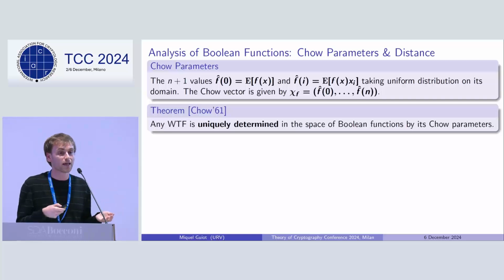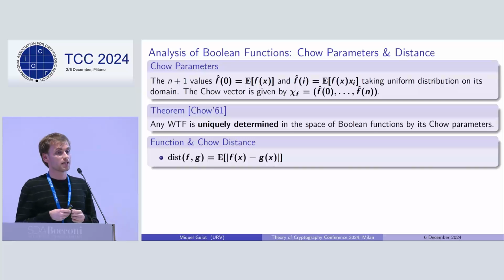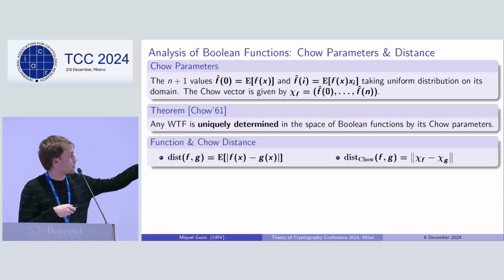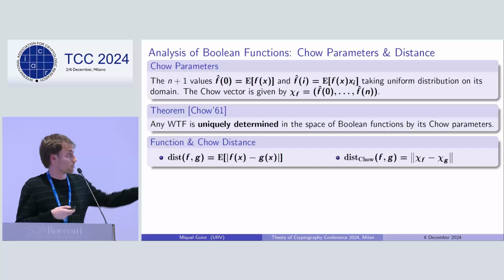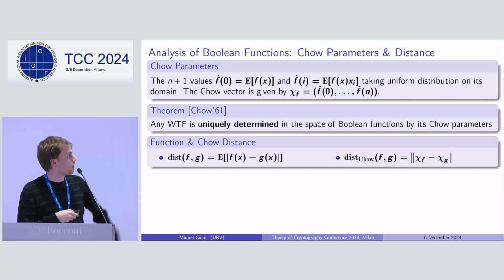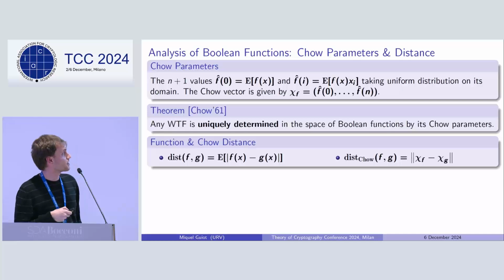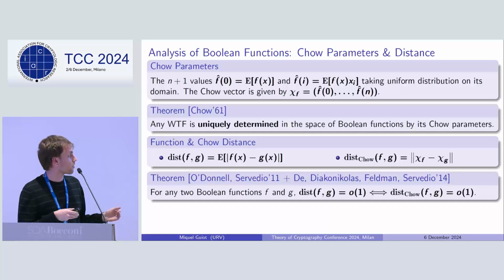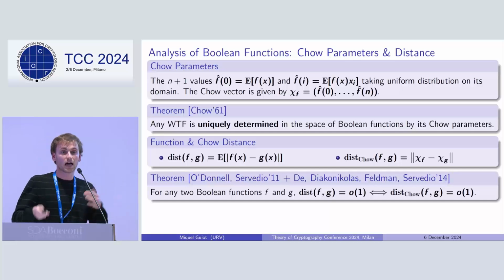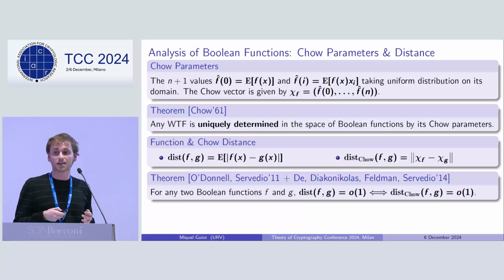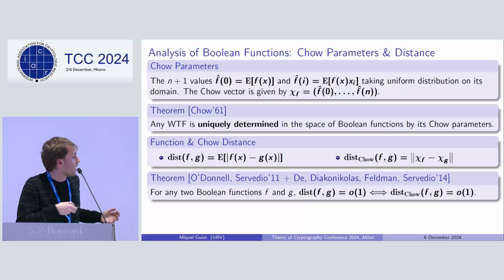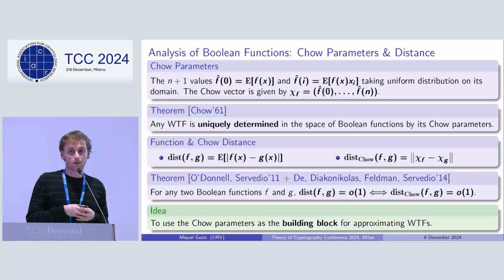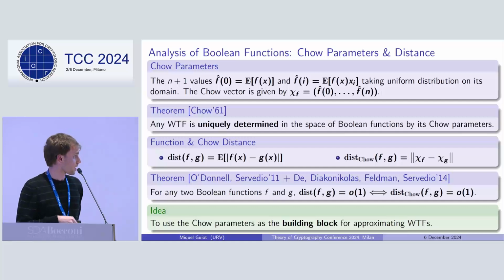Moreover, since we want to approximate them, we also need to take into account the notion of the distance between Boolean functions, that in this case simply corresponds to the fraction of inputs in which they differ. And the Chow distance between both functions simply corresponds to the Euclidean norm between the Chow vectors of the functions. Moreover, it's also interesting to point out that we can relate both notions of distance, as a small distance between Boolean functions implies a small distance in the Chow parameters, and the other way around. So if we pack everything together, what we can get is precisely the intuitive idea that maybe we can use the Chow parameters precisely as the building block for approximating weighted threshold functions.